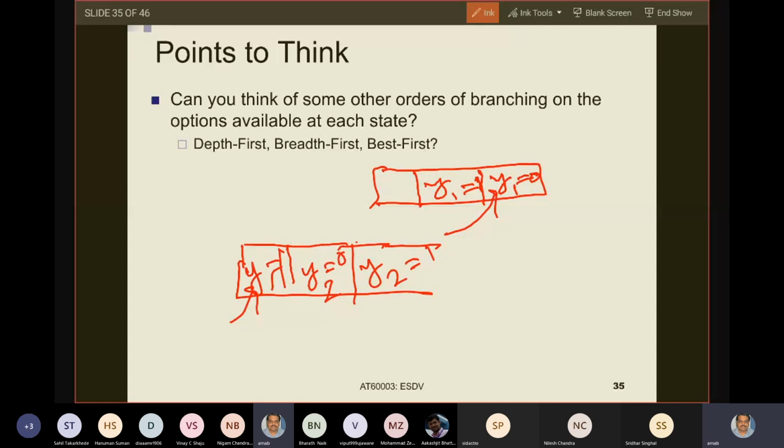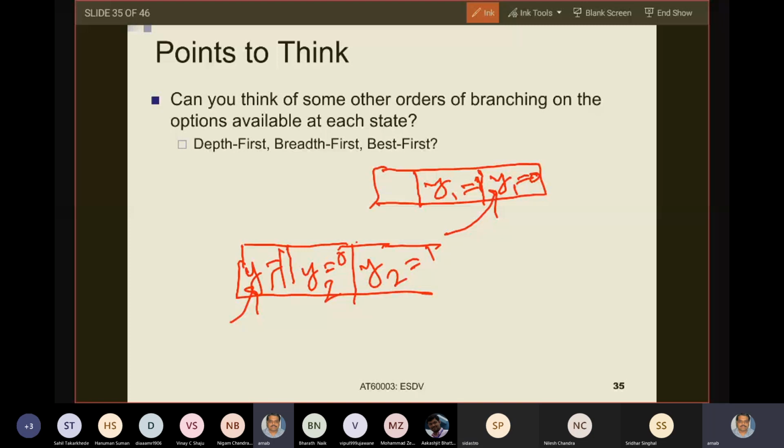Are you with me? Because this is a queue, after you have taken out y1 equals to 0, the next one to be taken out from the queue will be y1 equals to 1. Why? Because this is the first in, first out list. Are you with me?